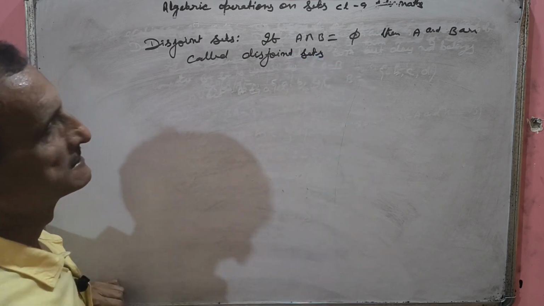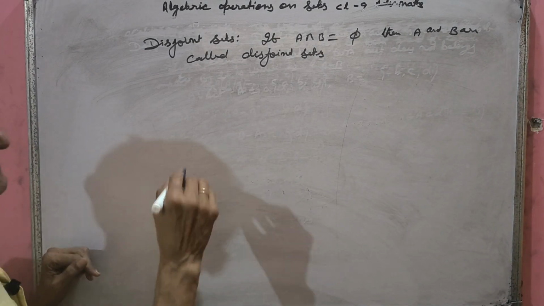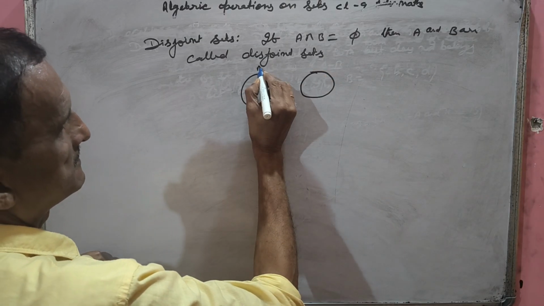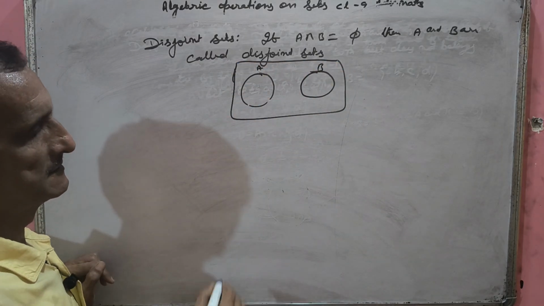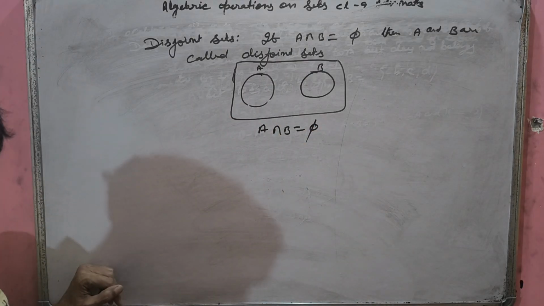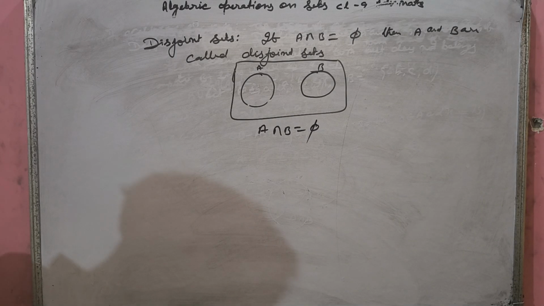A and B are disjoint sets on what condition? If A intersection B equals empty set. See, A, B. There is no common element in A and B. There is no common portion in A and B. Here A intersection B equals what? You will get the empty set. So A and B are disjoint sets. Understood? So these are the set operations.